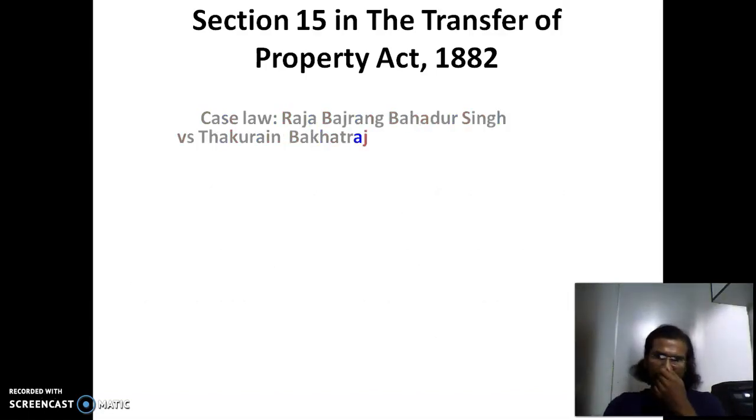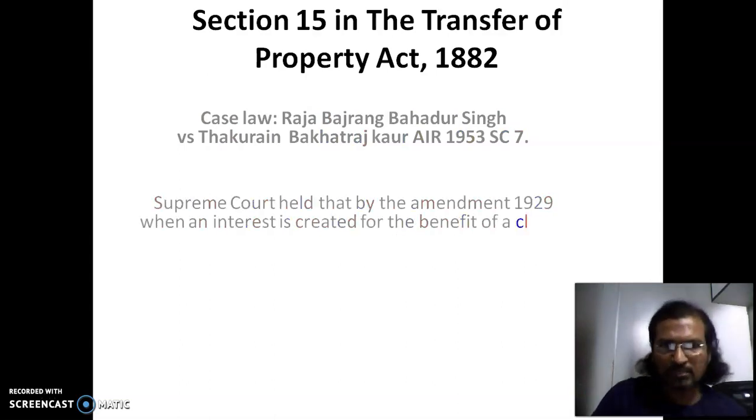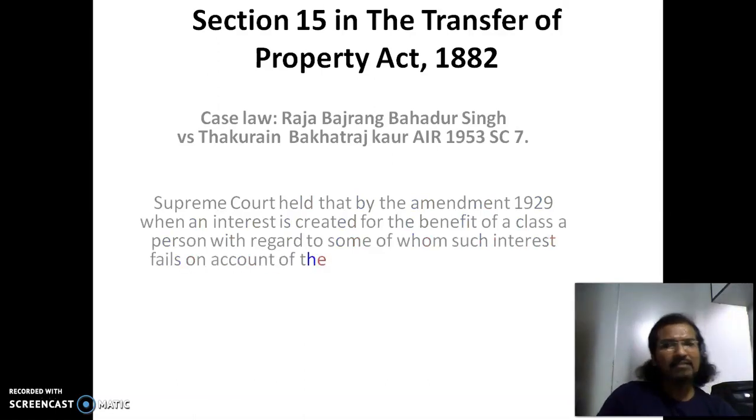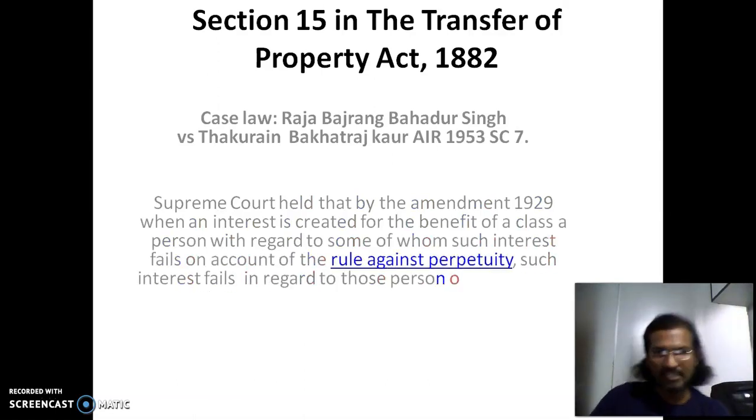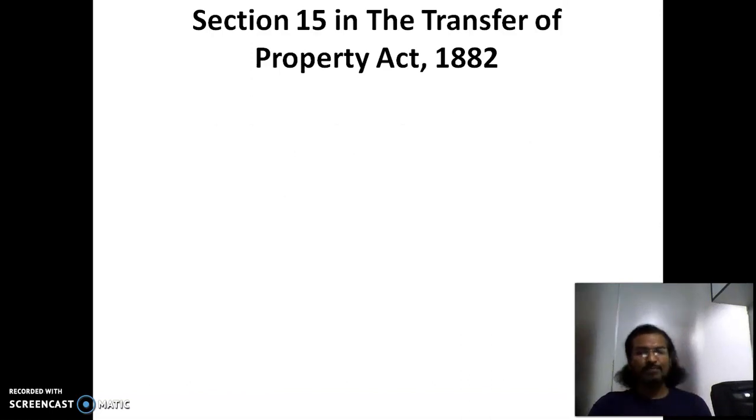So there is a case law which talks about the same thing we discussed in the illustration: Raja Bajrang Bahadur Singh versus Thakuran Bhagat Raj Kaur. The Supreme Court held that there was an amendment in 1929, after which the rule against perpetuity shall stop people from creating interest beyond the certain limit mentioned in section 14. So I hope we have understood very briefly section 13, 14, and in detail section 15.